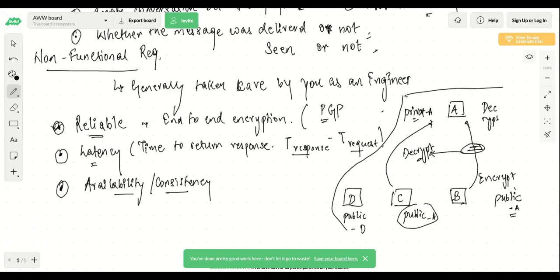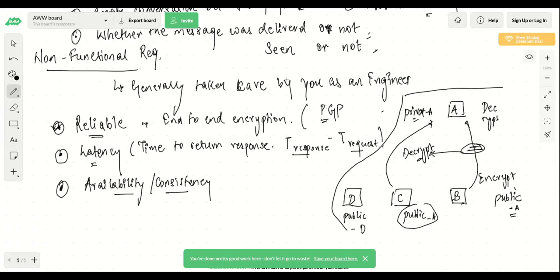Now, there might be different ways in which WhatsApp or Messenger might be doing their end-to-end encryption. Of course, they won't make it open source for everyone. So there might be different ways, but I already gave you on a high level how exactly encryption and decryption work.